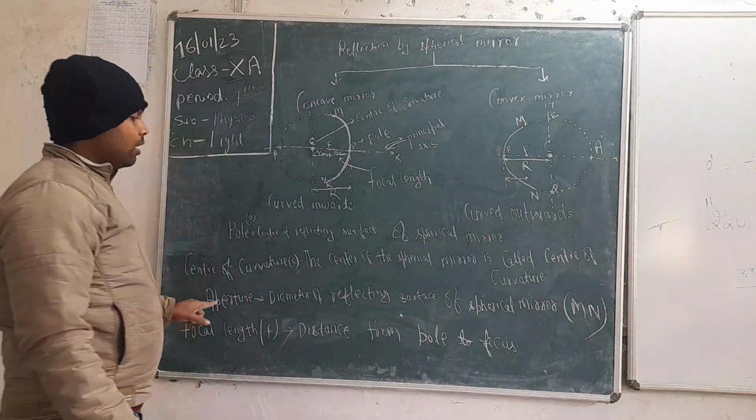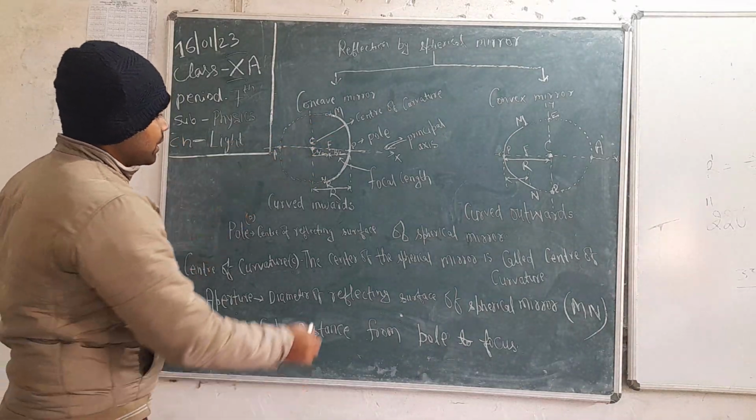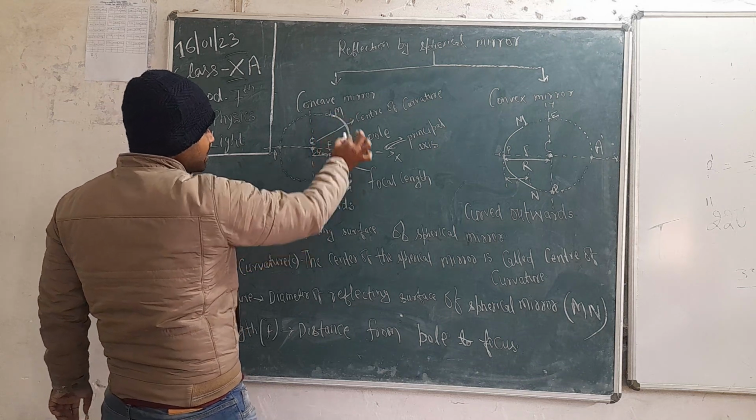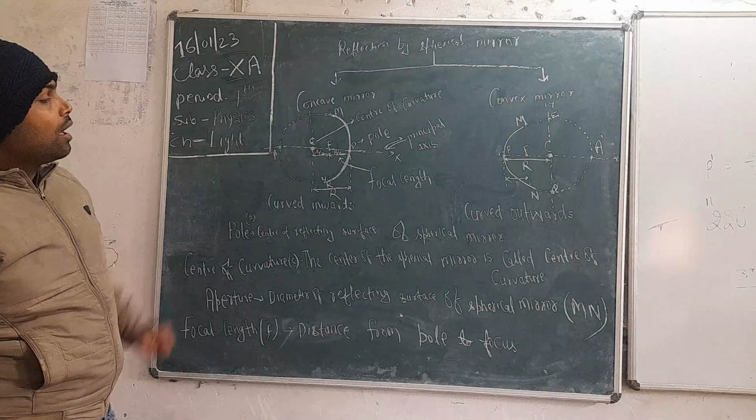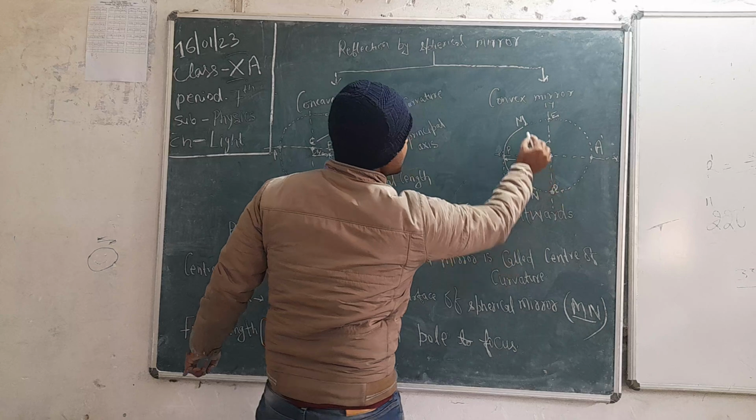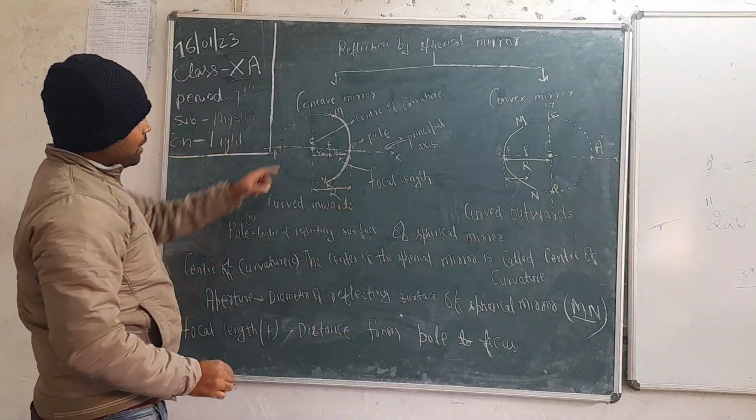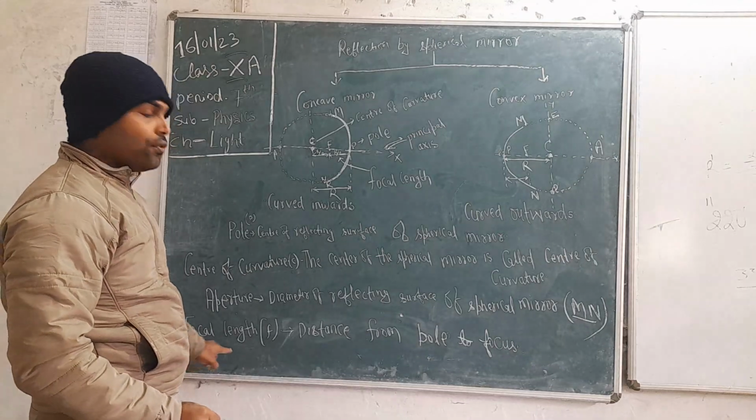The length mm is called aperture. Or we can say the diameter of the reflecting surface of the spherical mirror. This is the spherical mirror, and the diameter of this reflecting surface is called aperture. So aperture is mm, and in this case also mm is aperture, end to end. Okay.